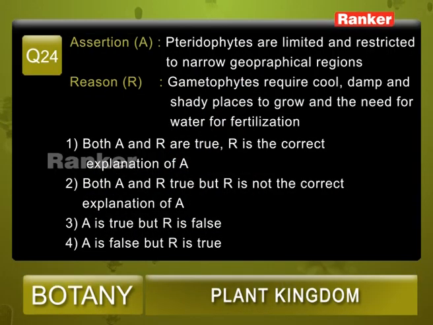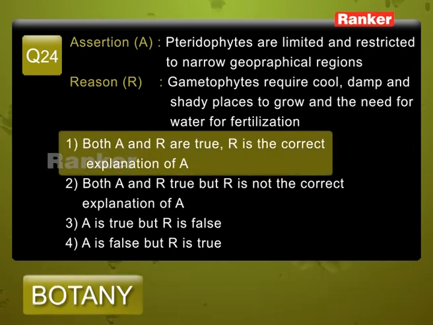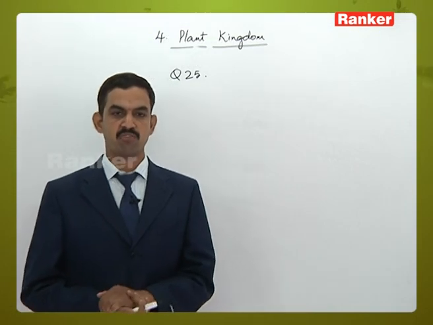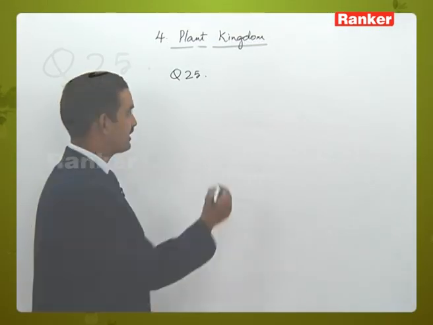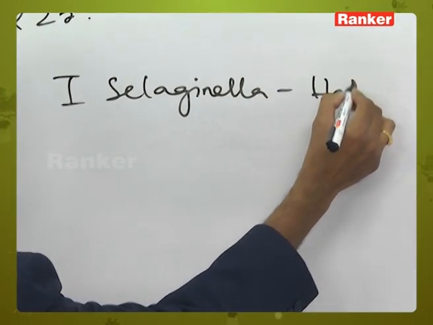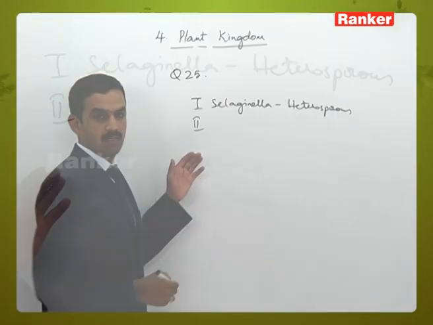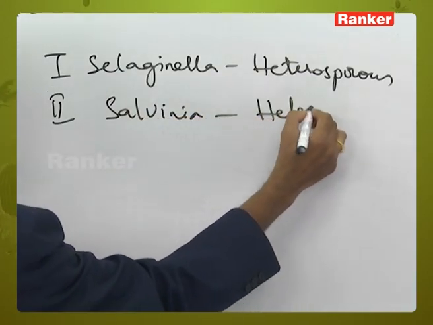So question number 24, the correct answer is 1, that is, both A and R are correct, and R explains A. Question number 25, heterosporous condition is seen in: 1. Selaginella, 2. Salvinia, 3. Pteris, 4. Dryopteris. The first one, Selaginella, exhibits a heterosporous condition. The second one, Salvinia, also exhibits a heterosporous condition.